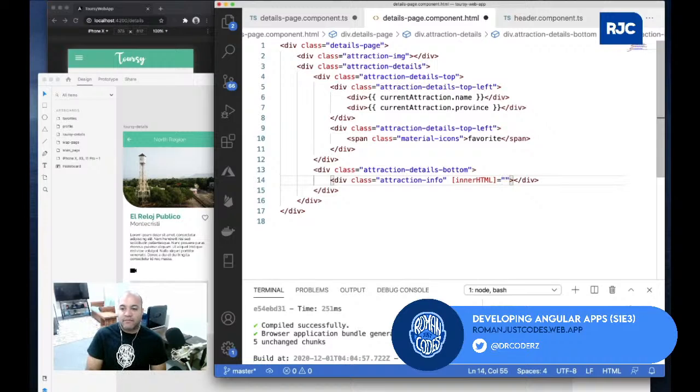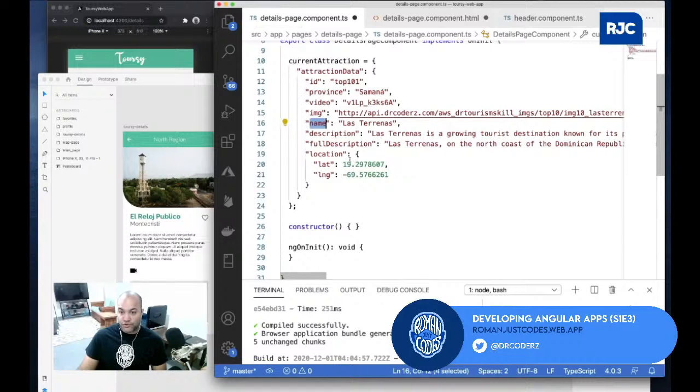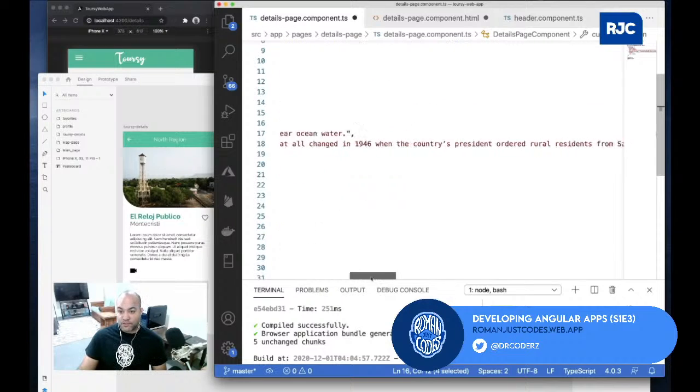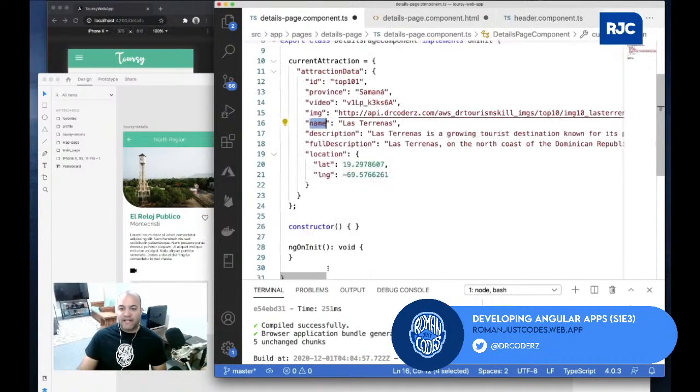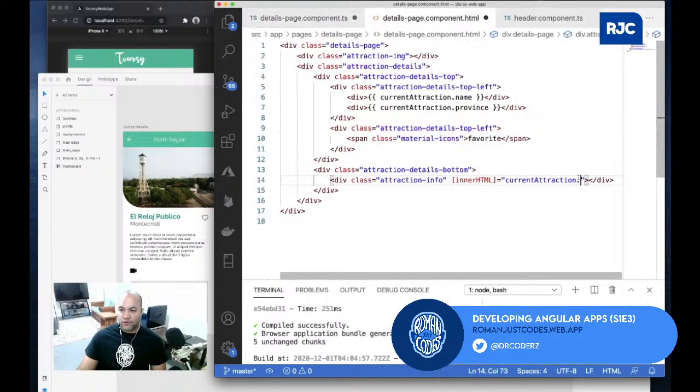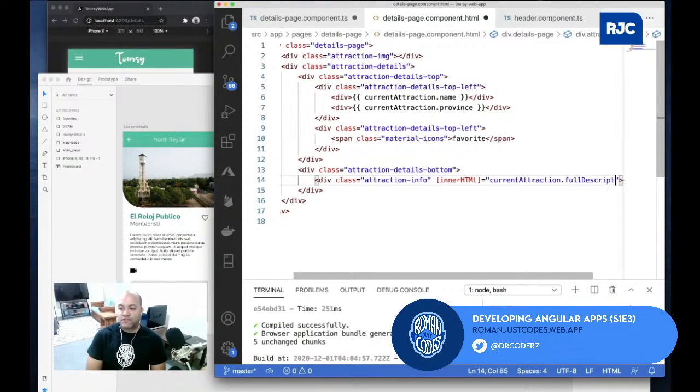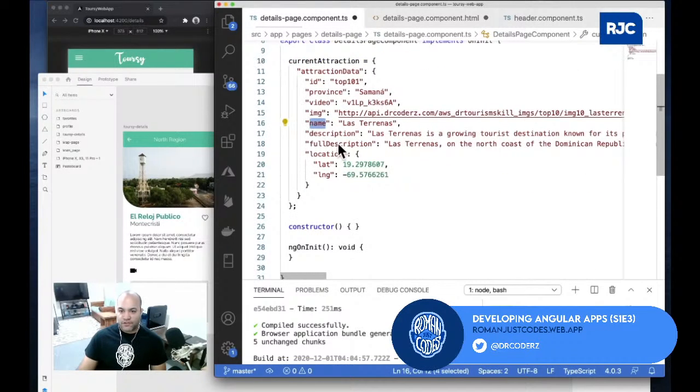So just in case, I'm gonna do it, and then I'll just say current attraction dot, and what was the name of the property? Description. Or I think I have full description. The description is something short, but then I have the full description. So I'll do current attraction dot full description. If you see right there, full description, already did current attraction, perfect.